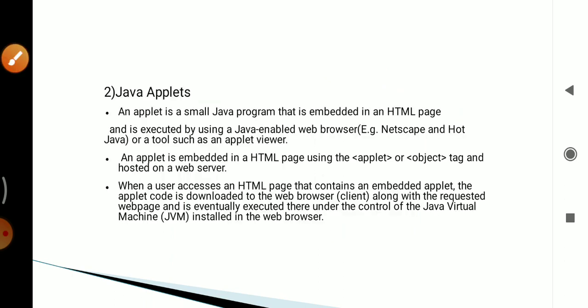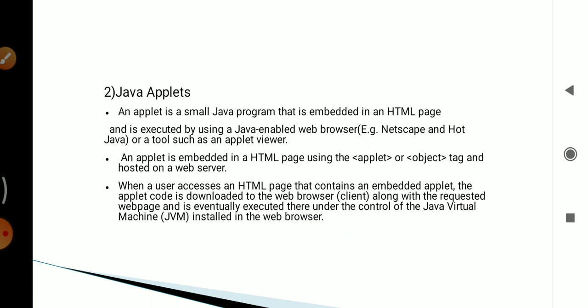Then second is Java applet. An applet is a small Java program that is embedded in an HTML page, hypertext markup language. Applets are small Java programs developed for internet applications. We can develop applets for doing everything from simple animated graphics to complex games.